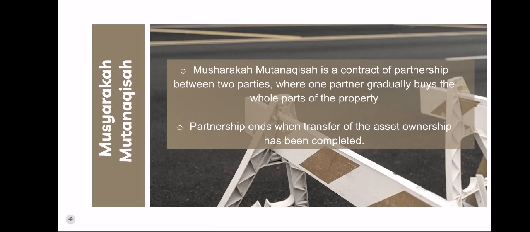So, what is Musyarakah mutanaqisah? Musyarakah mutanaqisah is a contract of partnership between two parties where one partner gradually buys the whole parts of the property. The transaction starts with the formation of partnership, after which buying and selling of the equity take place between the two partners. It is necessary that this buying and selling should not be stipulated in the partnership contract.